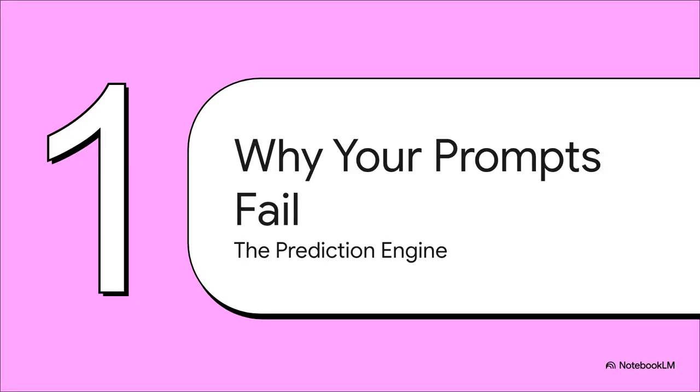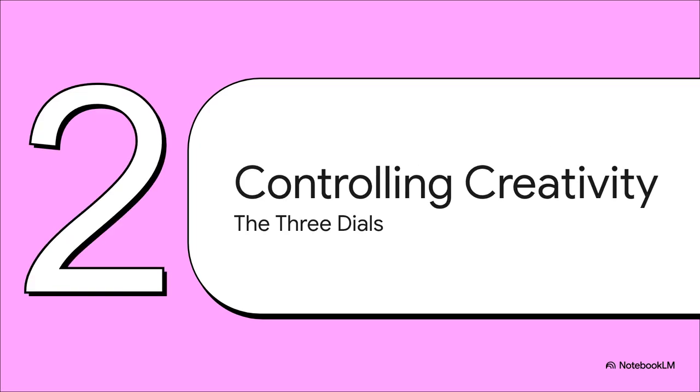Okay, so Section 1. Why do prompts fail in the first place? Well, to write a good prompt, you've got to understand why a bad one bombs. At its very core, you have to remember that a large language model is basically just a super advanced prediction engine. It's not thinking like a human, it's just guessing the next most likely word based on all the patterns it's learned from mountains of text data. So when you give it a vague or confusing prompt, the kind that gives you those weird answers we talked about, you're just not giving it enough clues to make a good guess. It's that simple.